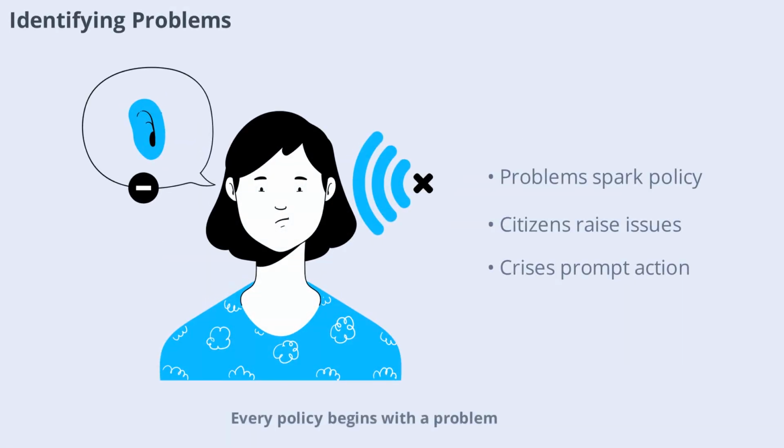Every policy begins with a problem. These problems can be brought to light by citizens, interest groups, or government officials. Sometimes, a crisis or major event highlights an issue that needs immediate attention. Other times, ongoing concerns like unemployment or pollution gradually gain importance. Identifying the right problems is crucial because it sets the stage for all future policy decisions. Policymakers must determine which issues are most pressing and worthy of government action.